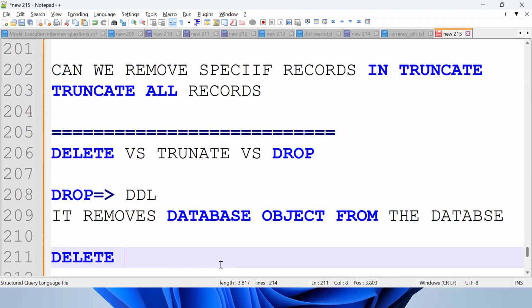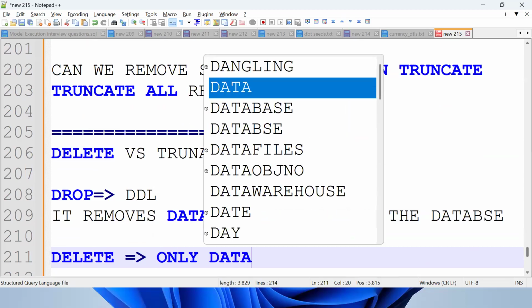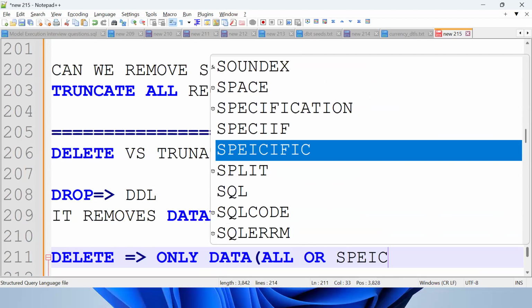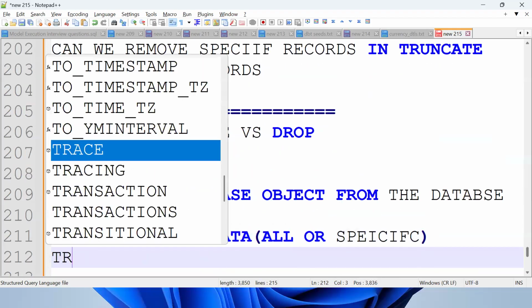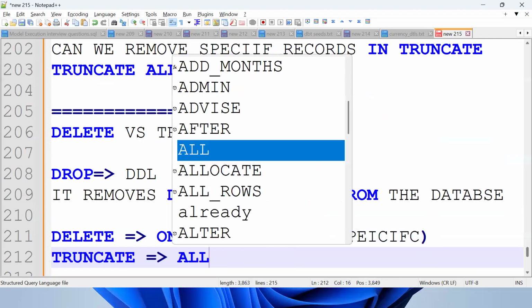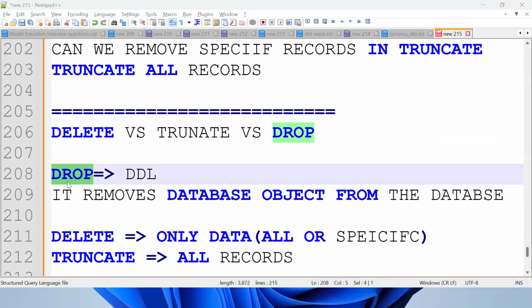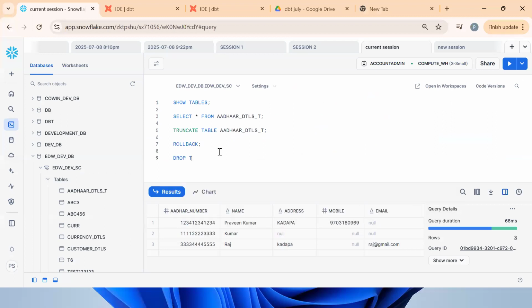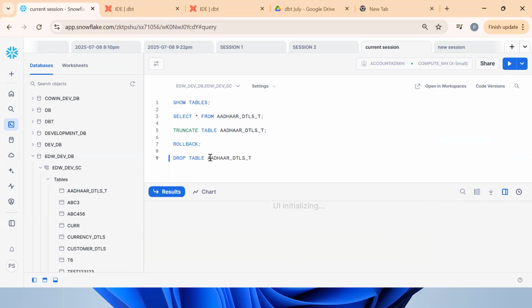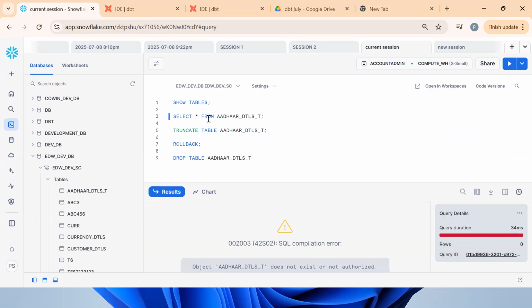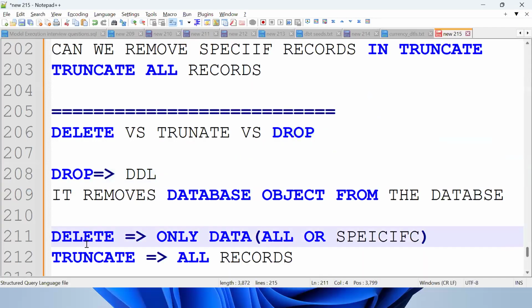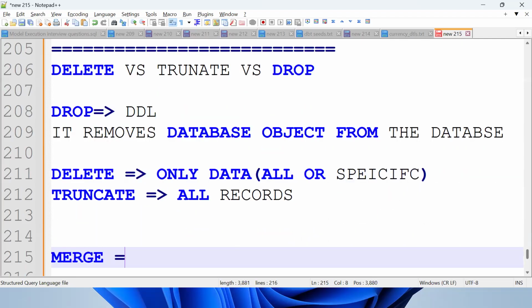What about DELETE? It removes only data, particular or specific records. TRUNCATE removes all the records, but the definition will still be there. In DROP, the entire object is removed. If you run DROP TABLE with the table name, the table will not be available. When I DELETE or TRUNCATE, the table will still be available. Got the point? We'll see MERGE in the Snowflake session.